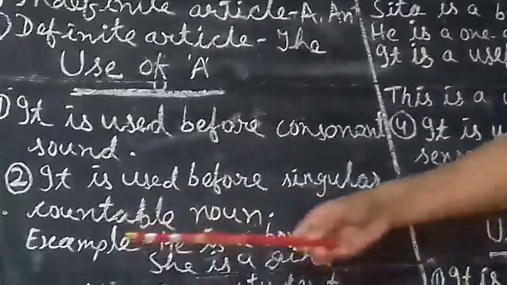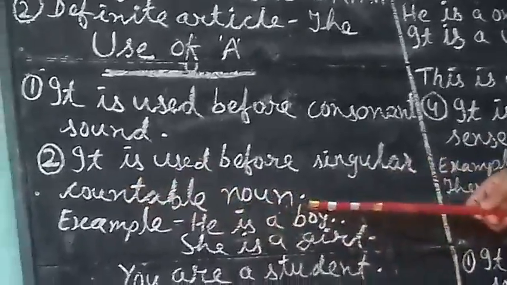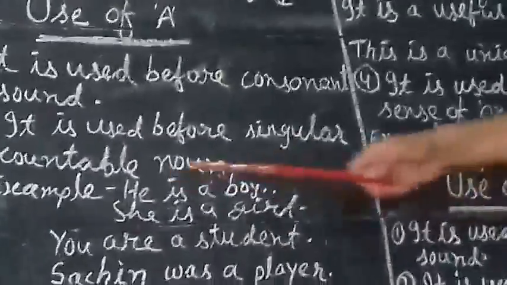Number 2. It is used before a singular countable noun. There are two words: countable noun and singular. As you know, nouns are countable and uncountable. Countable is that which can be counted, like boy you can count, girl you can count, cat you can count, dog you can count.